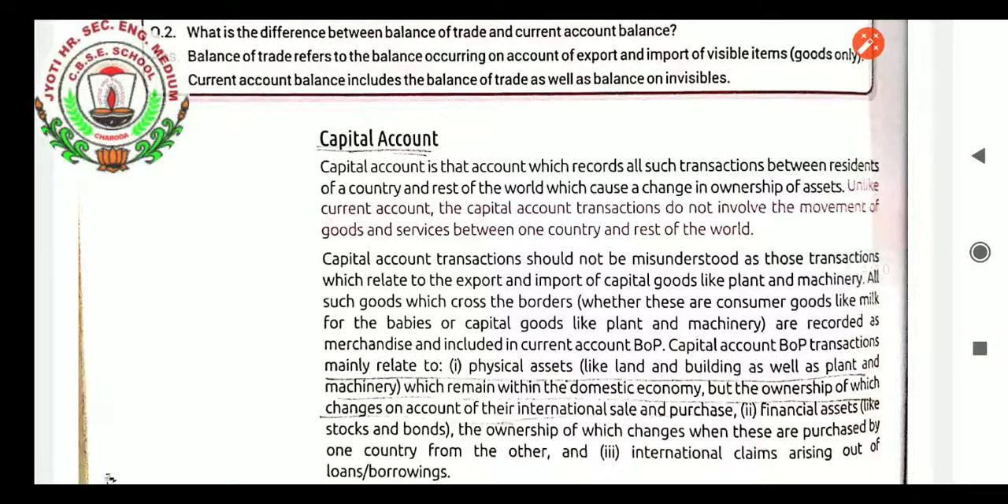Capital account transactions should not be misunderstood as those transactions which relate to the export and import of capital goods like plant and machinery. All such goods which cross the borders, whether they are consumer goods like milk for the babies or capital goods like plant and machinery, are recorded as merchandise and included in the current account balance of payment. Capital account balance of payment transactions mainly relate to physical assets like land and building as well as plant and machinery which remain within the domestic economy but the ownership of which changes on account of their international sale and purchase. Financial assets like stocks and bonds, the ownership of which changes when they are purchased by one country from the other, and international claims arising out of the loans and borrowings.